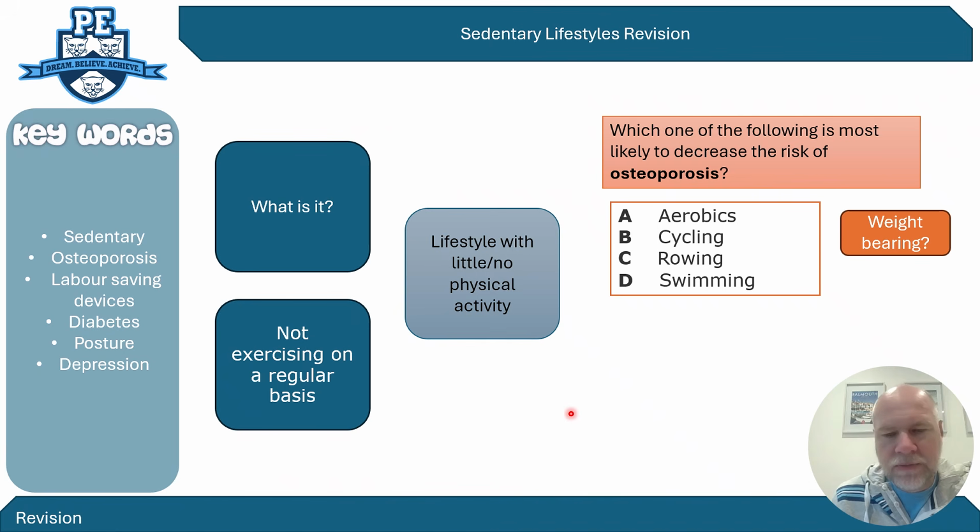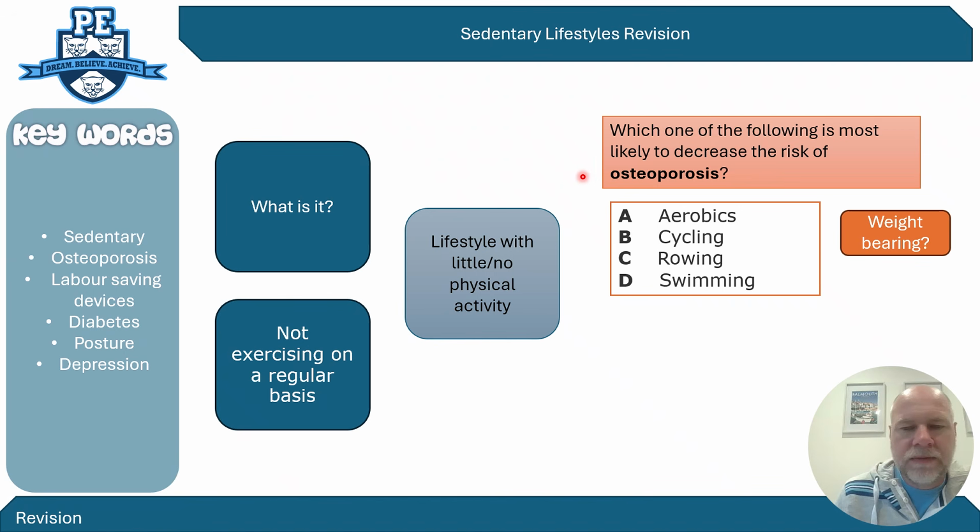Now, another key term that is linked to this area is osteoporosis, and you've probably heard it before in other lessons, but you need to make sure you're very clear on what osteoporosis is, because it does come up a bit in this, and there are exam questions that ask what things might cause osteoporosis or what prevents it. So osteoporosis is where your bones become brittle and weak and more susceptible to breaking.